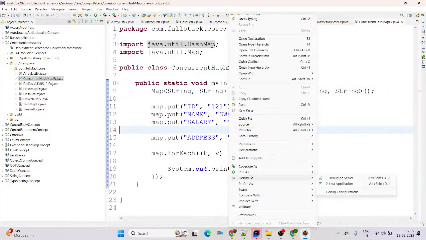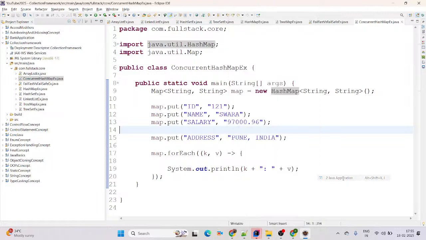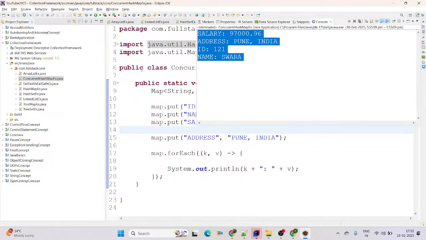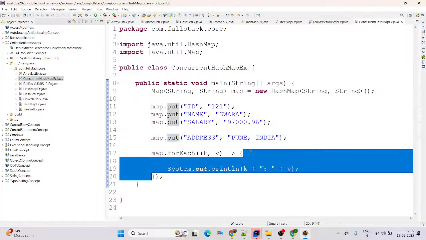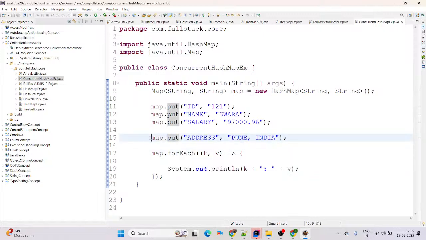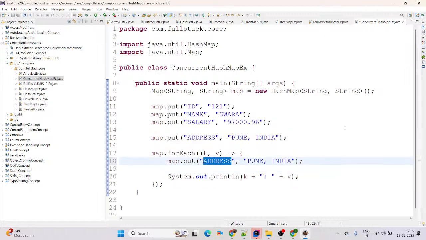If I run the Java application, it will print the output. It does not maintain the order, right? And the key must be unique here, and it allows one null key. But now in iteration, if I am trying to add or remove a key value pair, suppose I am just going to add here, instead of address, I am adding gender, and here for Sora I am just going to add the gender as female.